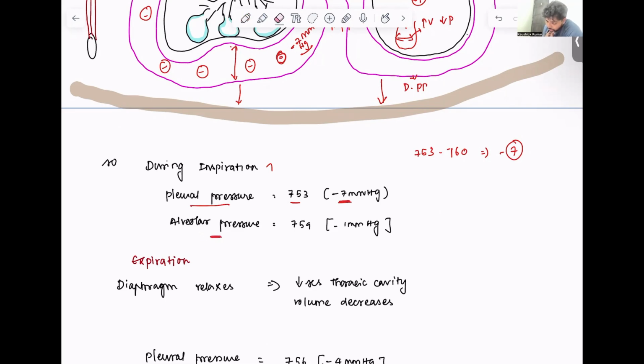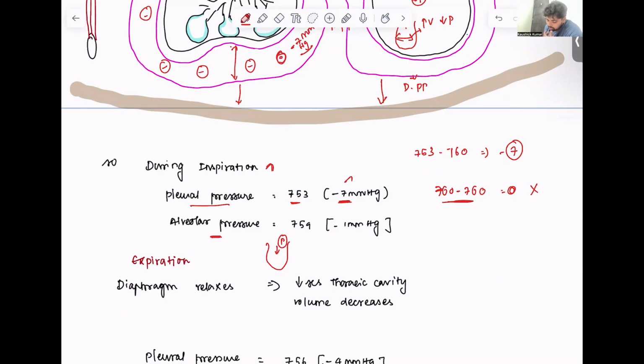So at rest, alveolar pressure was 760, atmospheric pressure was 760. So they cancel out each other. No movement was happening. And during inspiration, pleural pressure was even more negative. Because of this, the volume of the alveoli increased, and because of the increase in volume, pressure in the alveoli decreased. How much has it decreased?